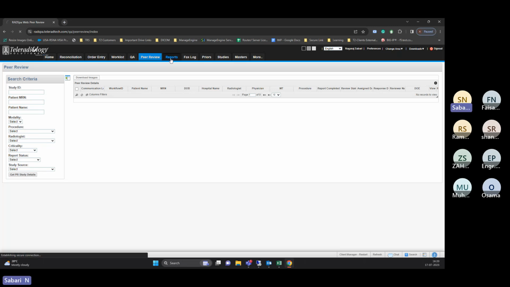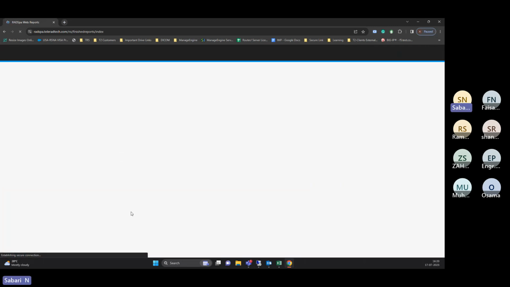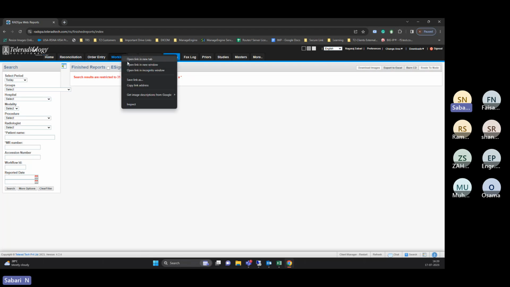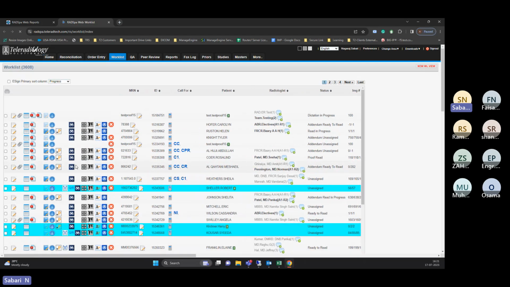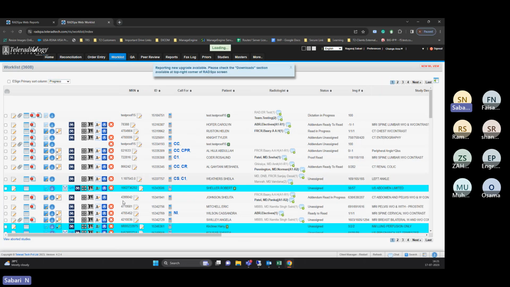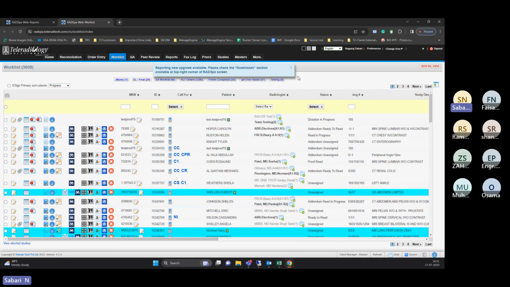And we'll come back to the reports tab. Whatever cases are reported today in the worklist, by default all the scans push to your PACS system, whether it is CT, MRI, X-ray, ultrasound, mammo, PET CT, whatever the scan. Once they are pushed or uploaded, it will come to the worklist, and from here they can assign it to the radiologist, and the radiologist will do the complete read. Once the radiologist has done the complete read, this count, you can see there is 68, will get reduced as the number of reports done increases.